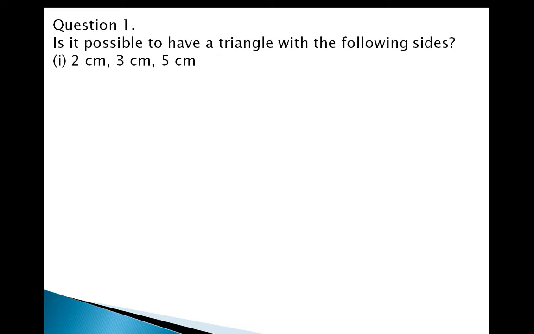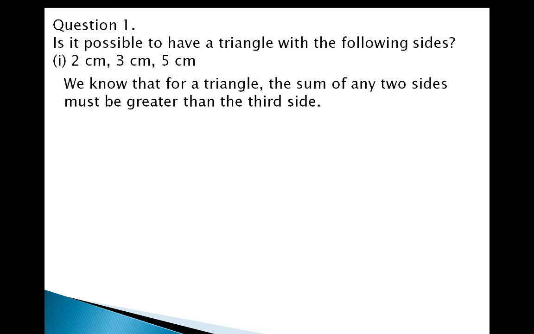Question number 1: is it possible to have a triangle with the following sides? The first one: 2 centimeter, 3 centimeter, 5 centimeter. We know that for a triangle, the sum of any two sides must be greater than the third side. The larger number is the length of the larger side. So we have to find the addition of the other two measurements and compare it with the third side.